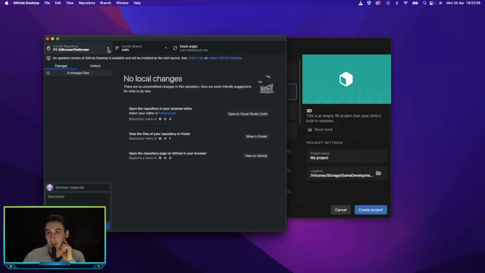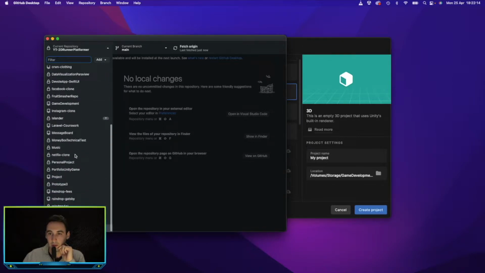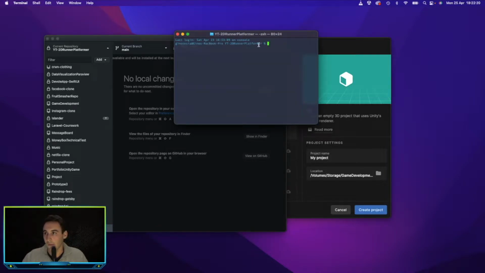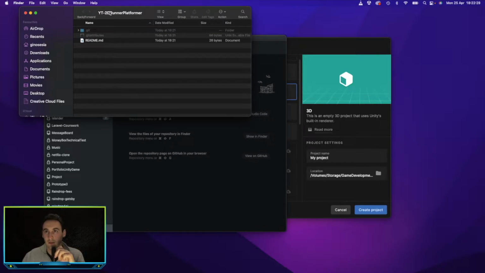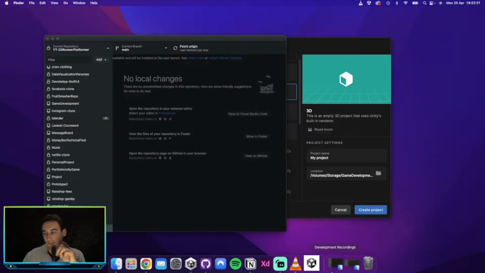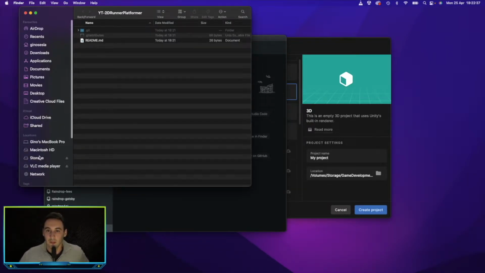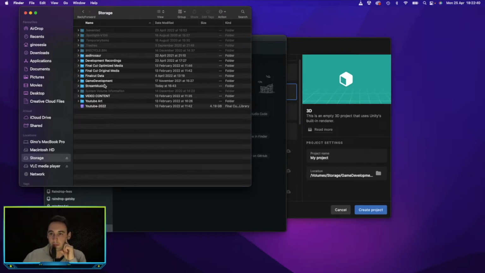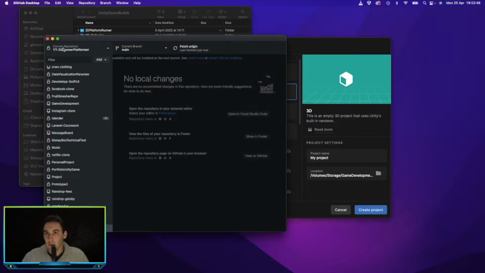First of all, we need to find out where we saved this. So let's see, where's there it is. Open in terminal. Not terminal, sorry. If we open this up in Finder, we can see where our location is. So if I'm correct, this should be on my storage under game development, Unity game builds. There we go, there it is. So that is where we want to save our project.